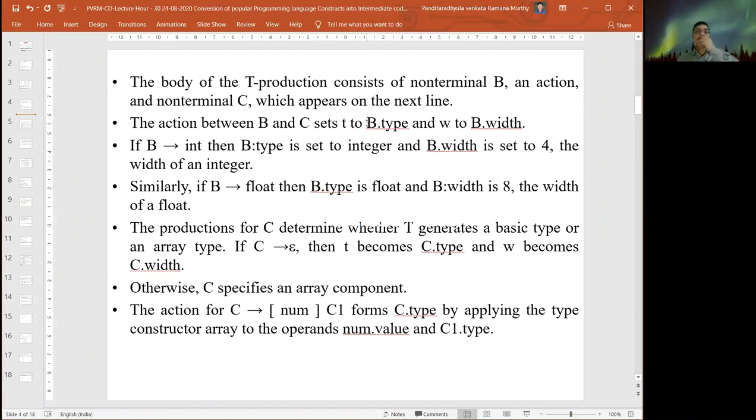The action between B and C sets T to B dot type and W to B dot width.